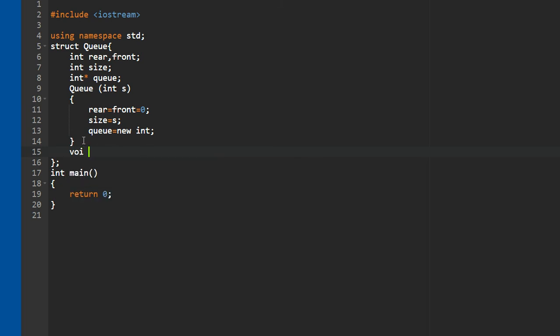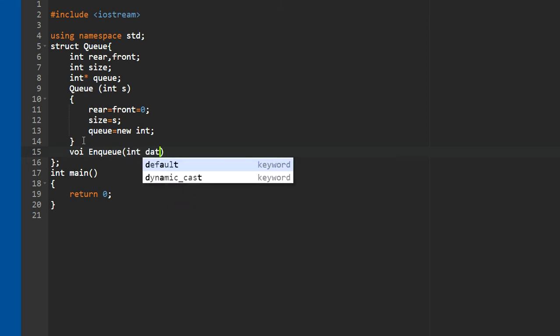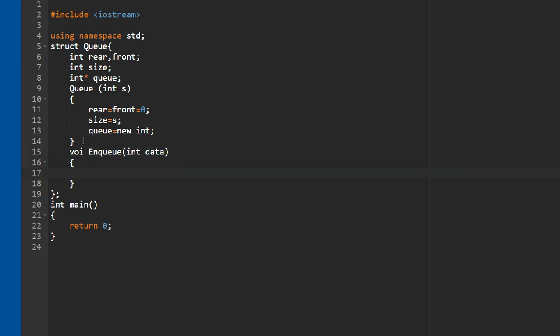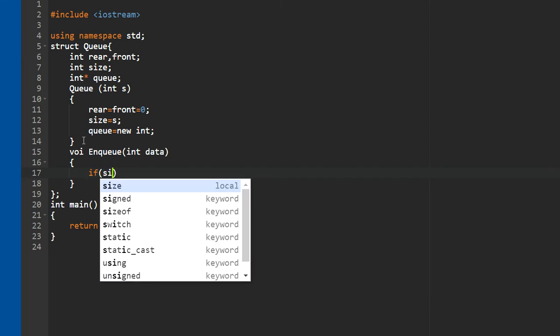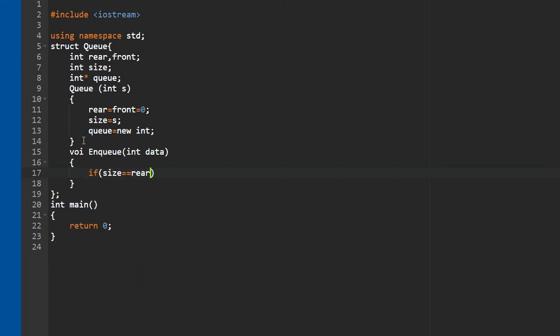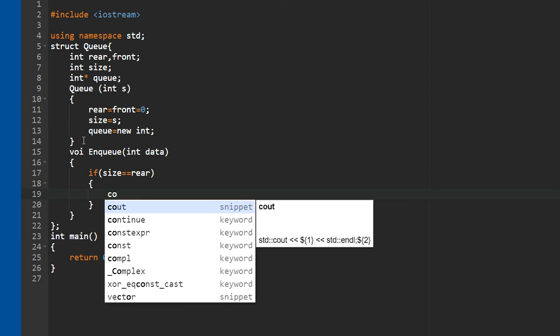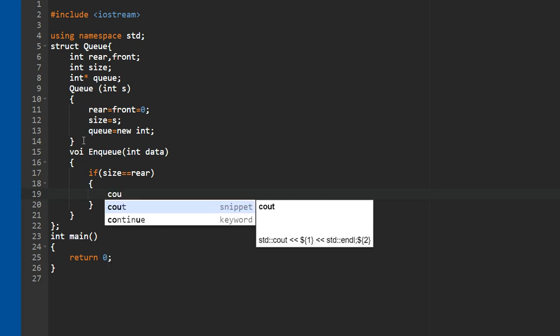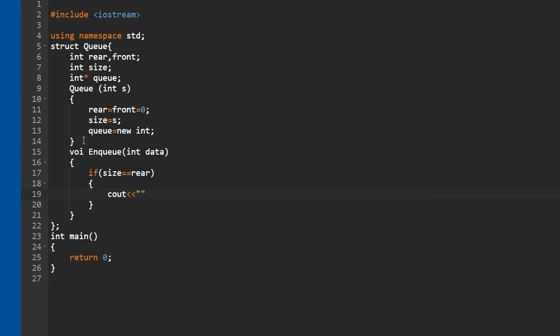We are passing data here because for entering something we need something to be passed in. So what we are doing here: if size equals to rear, what does it mean? If the index is going to be equal to the size, it means the queue is full, so we have to display it. cout is used for display. I will display "full", or you can say the size is full, and we have to return.